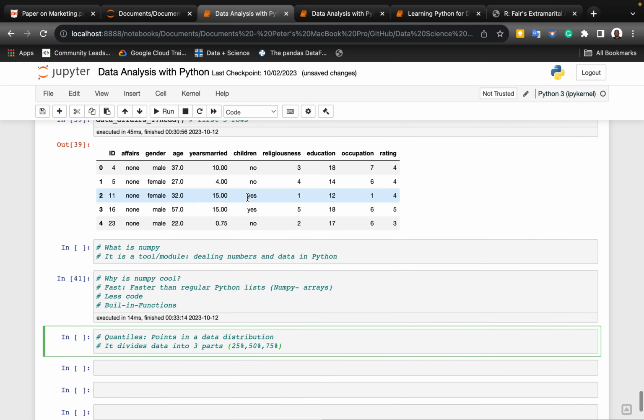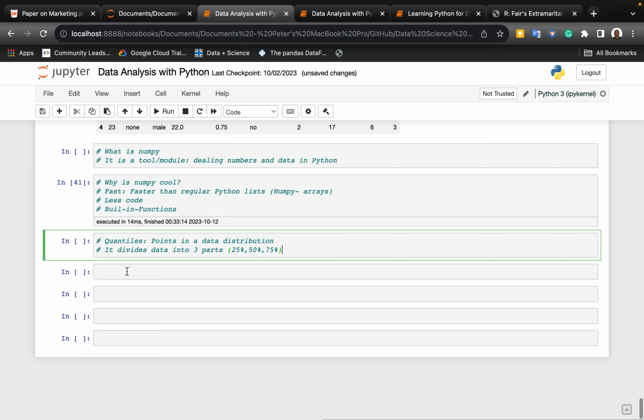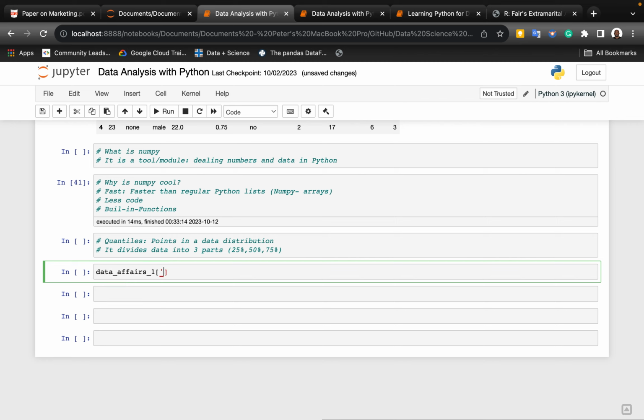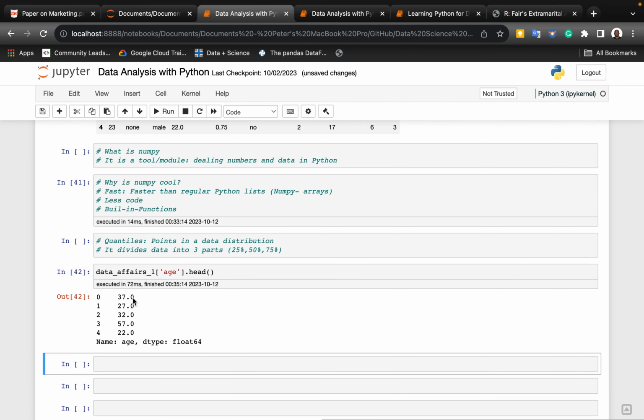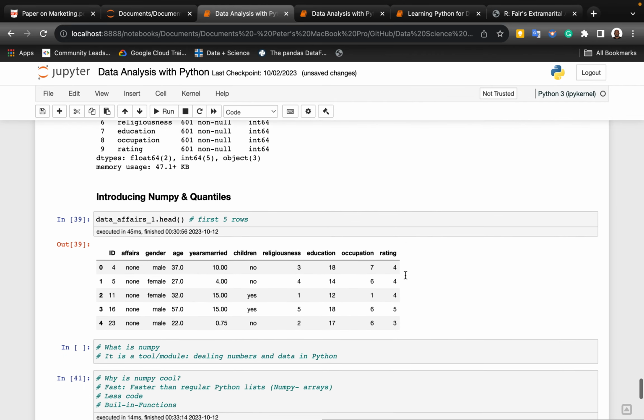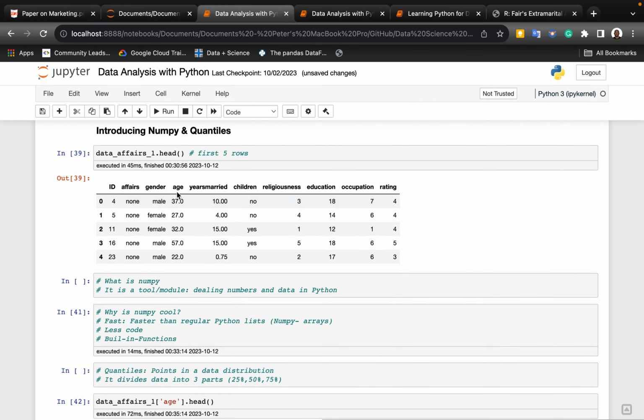Right. Now, I am looking at this age. So let's pull out a series, and then we look at the age. So we have data affairs, then we have age. If we look at the first 5 rows, the series is just one dimensional. Now, I've been looking at this data and I'm thinking, how about I break down this age into different parts, the quartiles, say 4 parts basically. We're going to see how that looks.